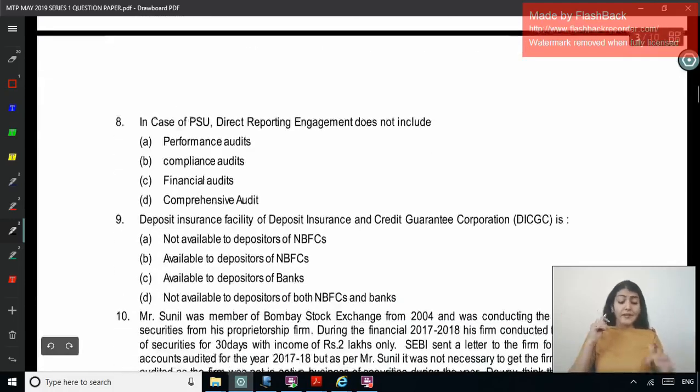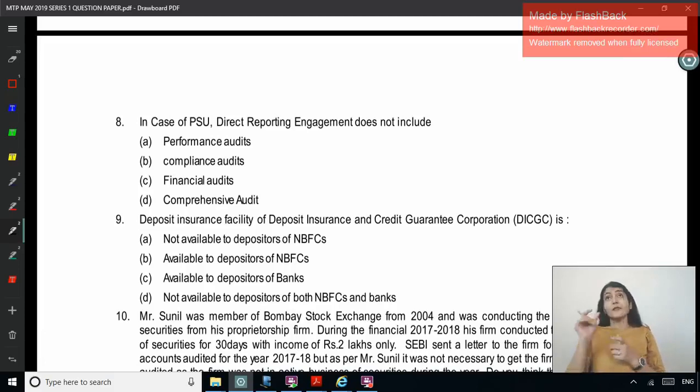Okay. In case of public sector undertaking, direct reporting engagement does not include, right? So if you look at that heading in the chapter of PSUs, which talks about the basic elements of PSU audit, there are 3 parties: the auditor, the responsible party and the intended users. Then you have the subject matter, the criteria and the subject matter information, and the types of engagement, whether it is an attestation engagement or a direct reporting engagement.